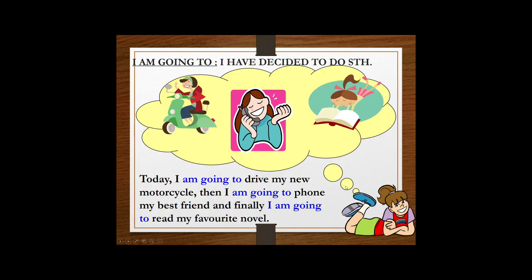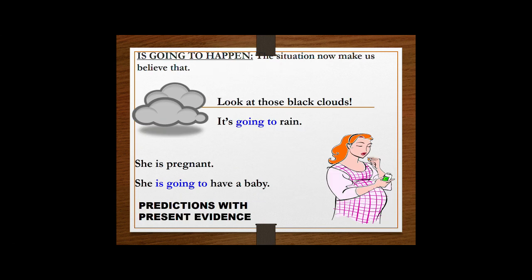So as I told you, you use going to when you have decided something to do, right? For example, today I'm going to drive my new motorcycle and then I'm going to phone my best friend and finally I'm going to read my favorite novel. Okay? So in that case, you plan and you decide it all before.